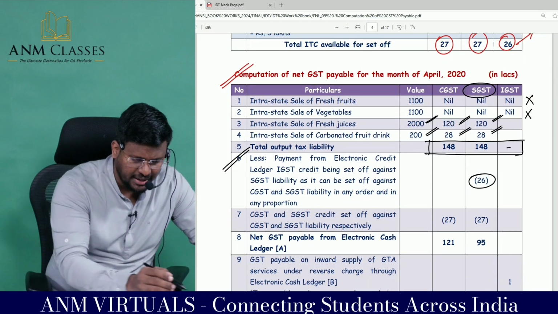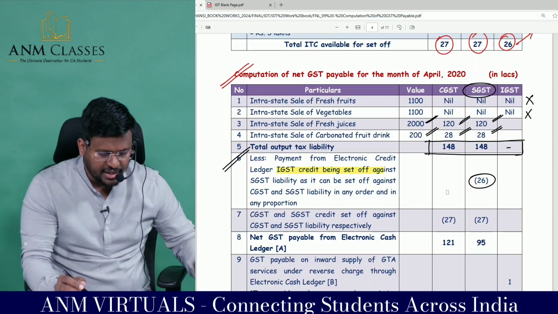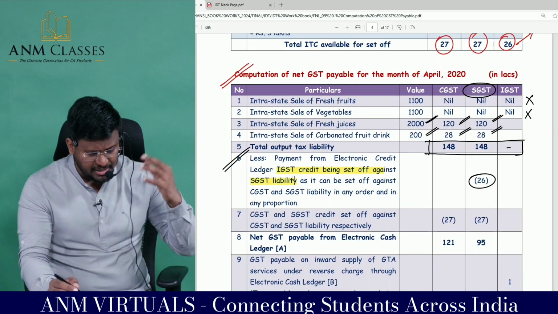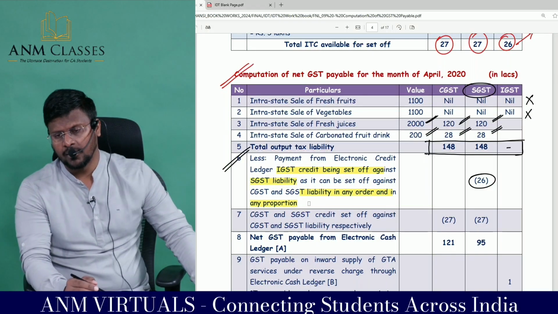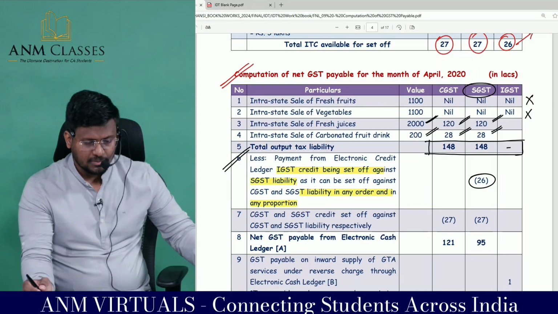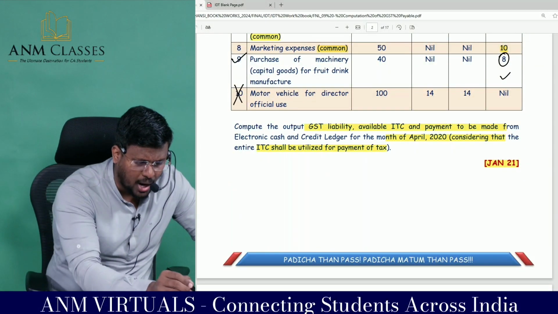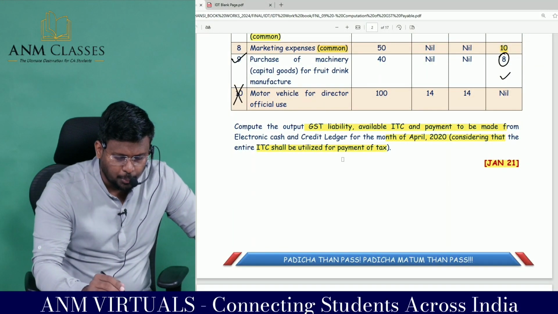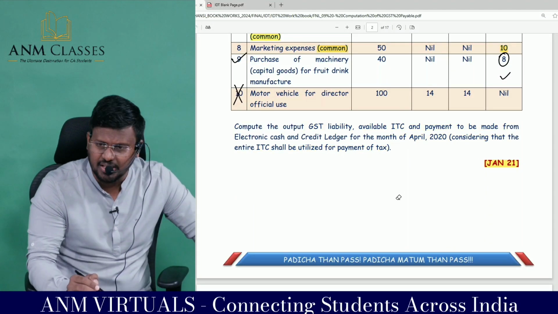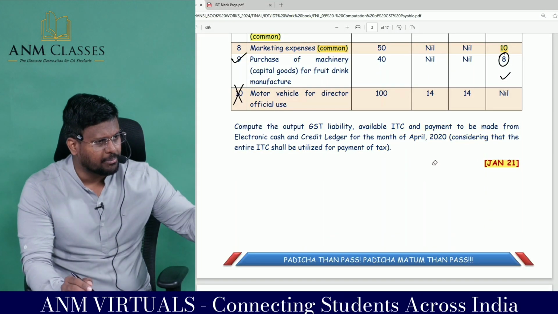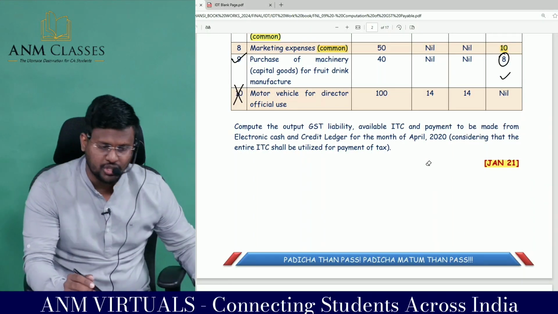So payment from the electronic credit ledger, IGST credit being set off against what liability? As it can be set off against CGST and SGST liability in any order and in any proportion. Here, read the one highlight in the question. Compute the what tax liability? Output GST liability. Output GST liability we have calculated in that table itself, which is nothing but, sir, exempted goods into 0 and taxable goods into the rate. We will get the total output GST liability, right?